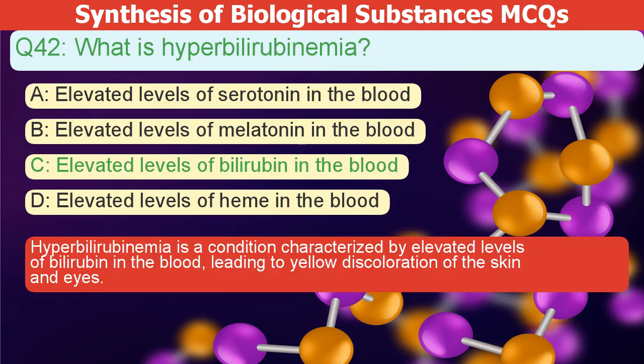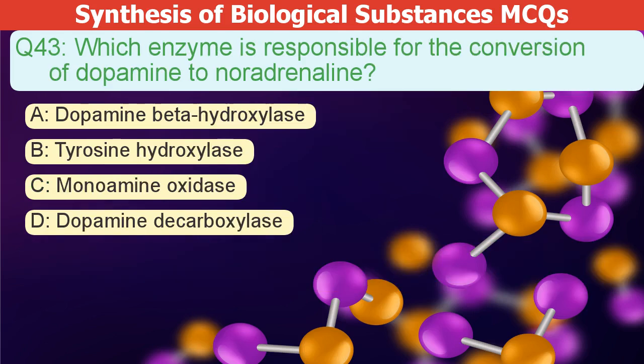The correct answer is C. Hyperbilirubinemia is a condition characterized by elevated levels of bilirubin in the blood, leading to yellow discoloration of the skin and eyes. Which enzyme converts dopamine to noradrenaline?